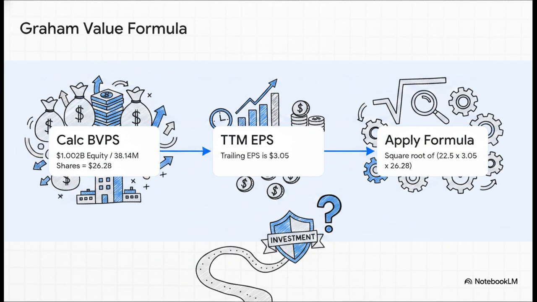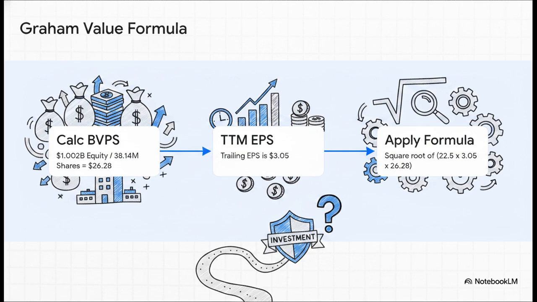However, calculating Graham's famous intrinsic value formula gives us a truly fascinating result. Step 1, we take our Q1 2026 total equity of $1.002 billion and divide it by 38.14 million shares. That gives us a book value per share of $26.28. Step 2, we take our trailing EPS of $3.05.